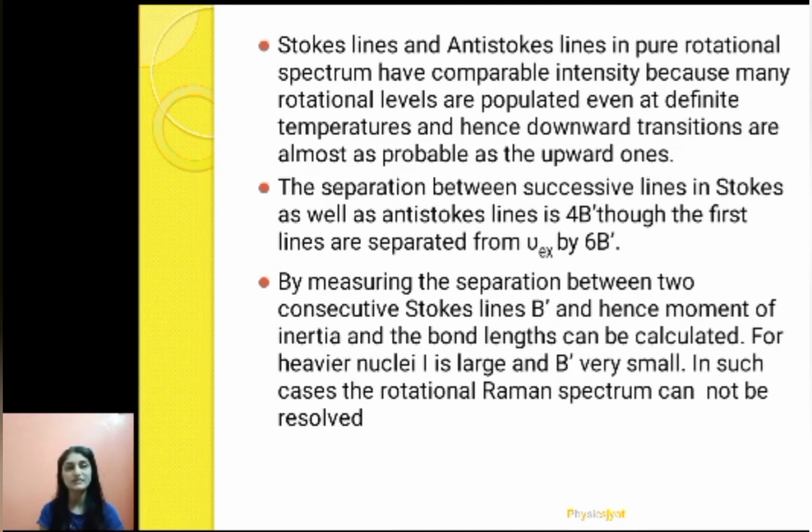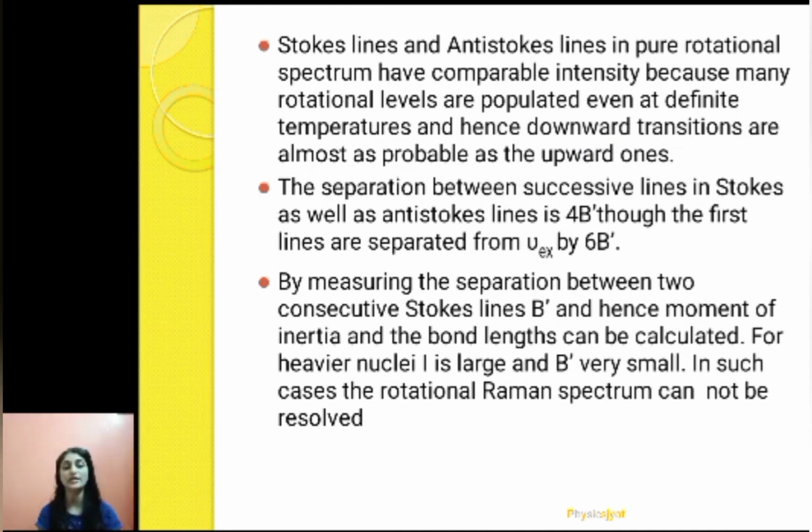The separation between successive lines in the Stokes as well as anti-Stokes lines is 4b', and the distance of the first line from the parent line is 6b'. So this is very important, you have to keep 4b' and 6b' in mind. By measuring the separation between two consecutive Stokes lines, the moment of inertia and bond length can be calculated, because once you know the moment of inertia, we know that I equals mu r squared, so we can calculate r as well.